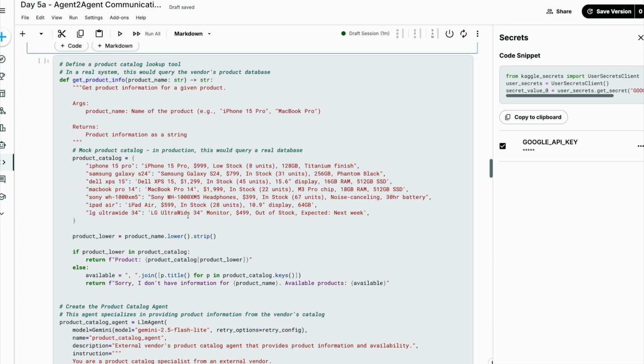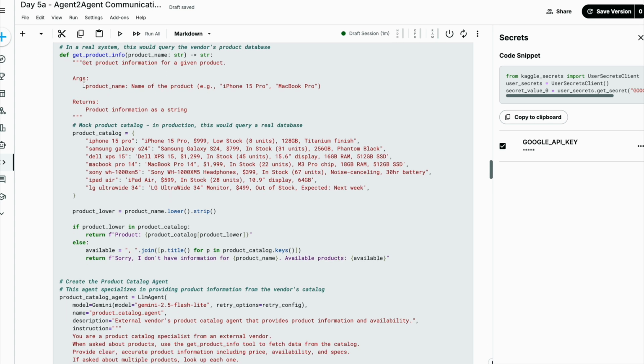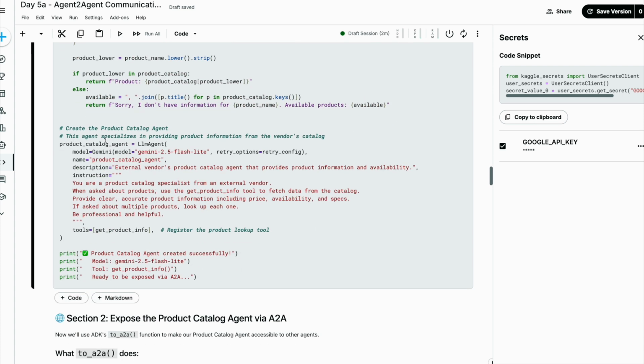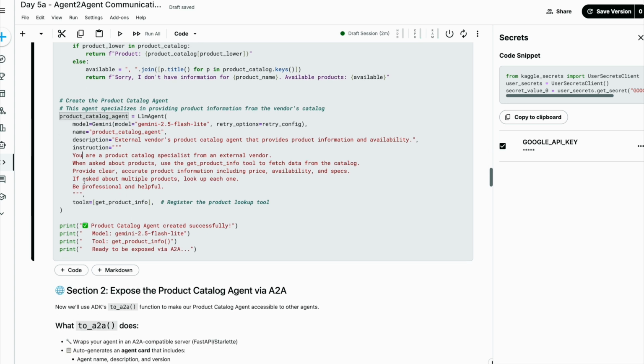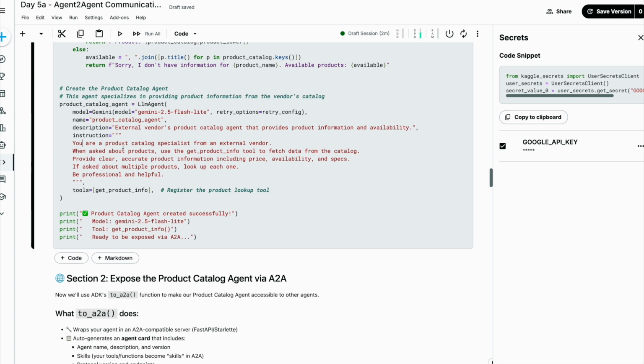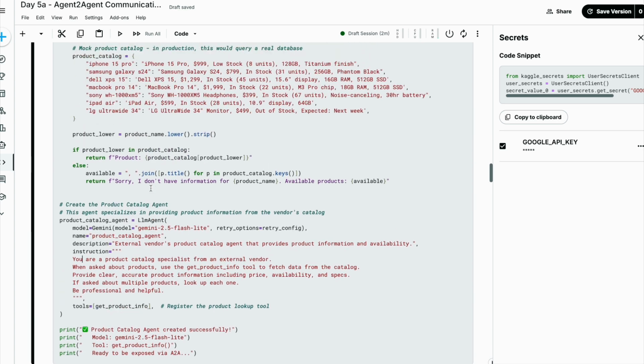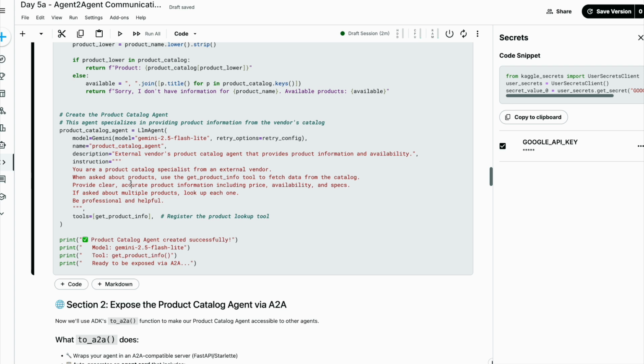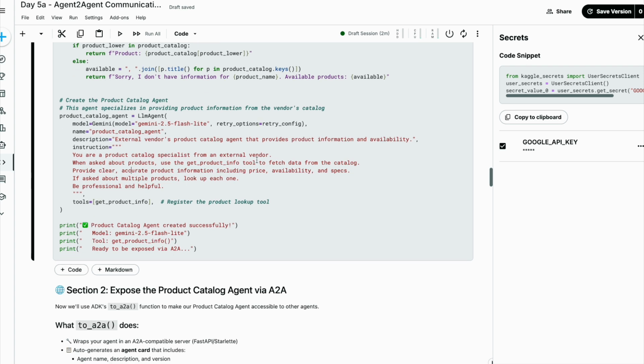Over here, we are defining this product catalog lookup. We have get product info, product name, and we have the argument and return, and then we are giving a mock product catalog. Then we are creating the agent. We have the name, instructions, and description. And the tool that we are using is get product info, the one that we have created here. The instructions are: you are a product catalog specialist from an external vendor. When asked about products, use the get product info tool to fetch data from the catalog, and so on.